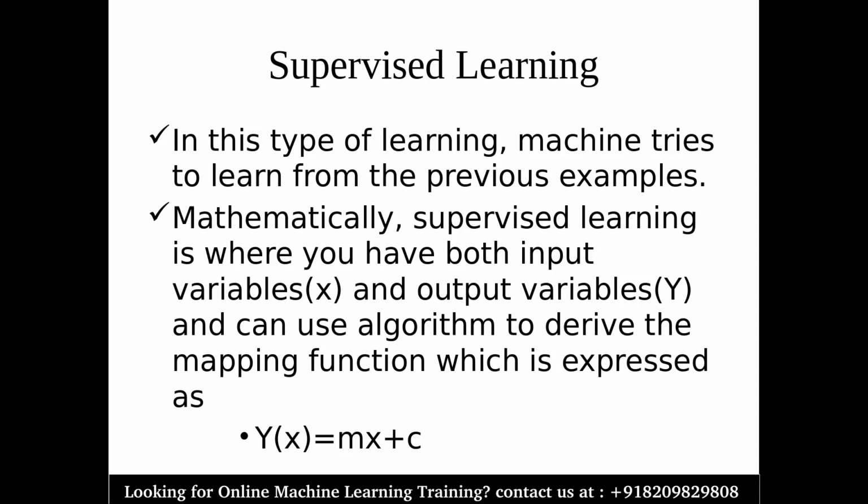If we talk about it in mathematical terms, supervised learning is where you have both input variables and output variables, and can use algos to derive the mapping function, which is expressed as y of x equal to mx plus c. So in short, you will have one dependent variable and one independent variable. Based on that, you will be generating this algo. You have the input, you have the output, and this is going to work as your example, as your experience. So this is all about supervised learning, and this is how you can use it in mathematical terms, right?